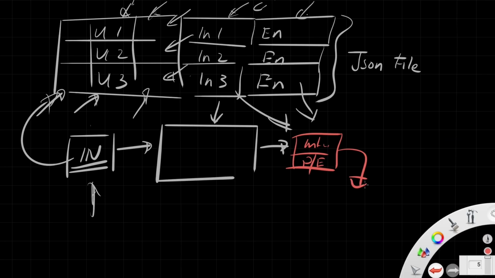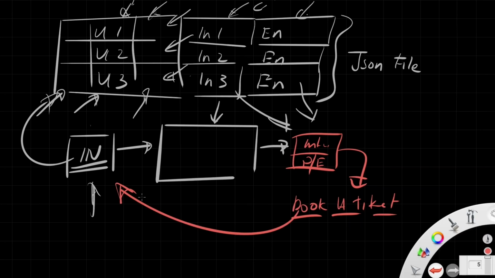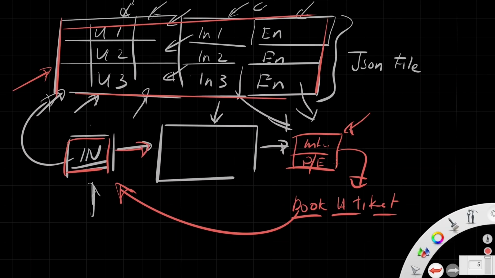Based on this, we can take further action in our code. For example, book a ticket or respond back to the user. For example, user is asking what is the time. We can respond back that to the user. We are going to see that example. Also, if we don't know what to do from the user input, we can say that we don't understand. It is not part of our training data. We can do that. So we are going to see that as well. So this is the training data we are giving to the model, and we are going to predict a similar input and get the intent and parameter out of it. That's what we are going to do.